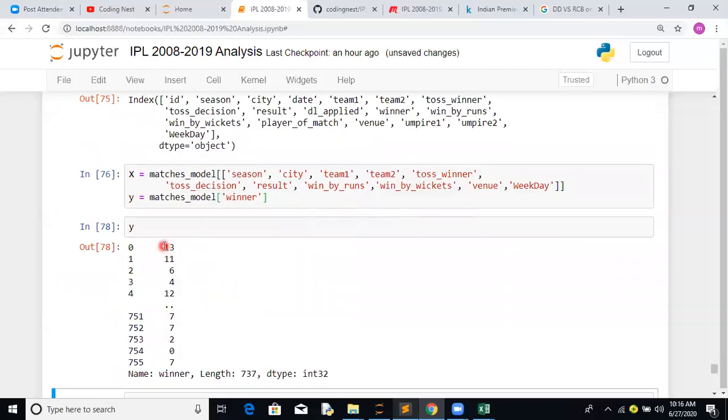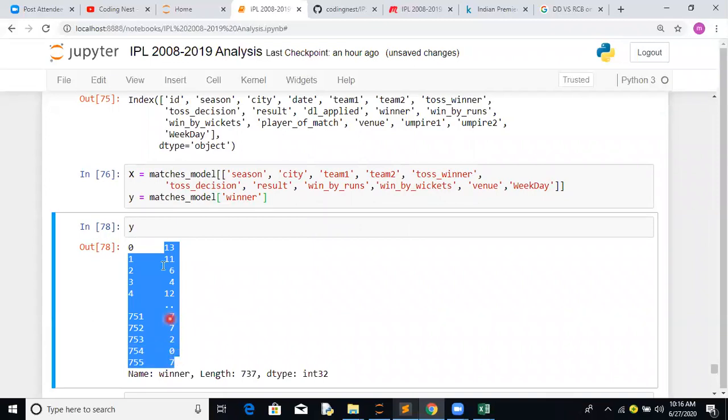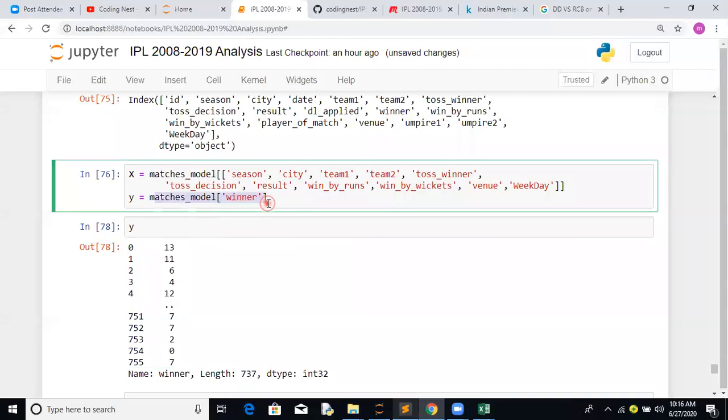So the winner data is basically 1 to 13. It's your discrete value, so we have to apply a classification algorithm. Capital X is your matrix, and Y is your vector. So we're easily able to convert into the capital X and the Y part of it.